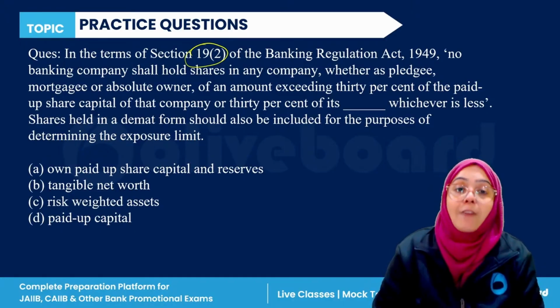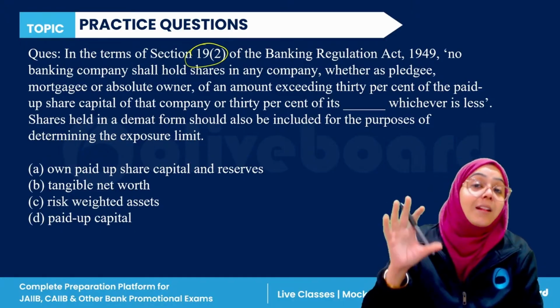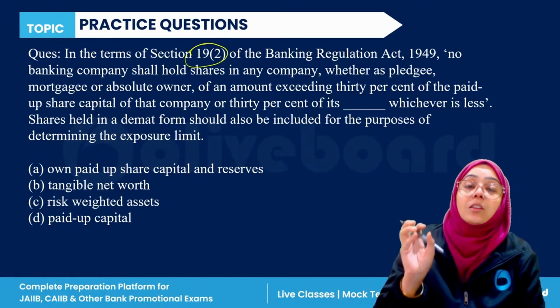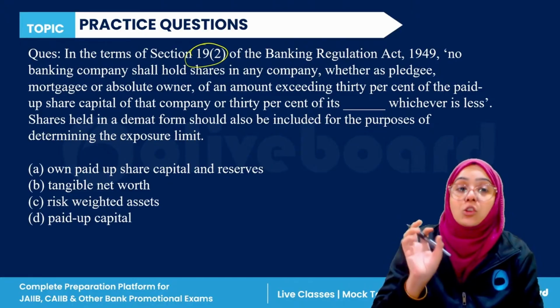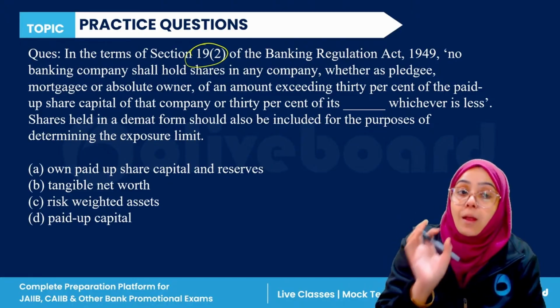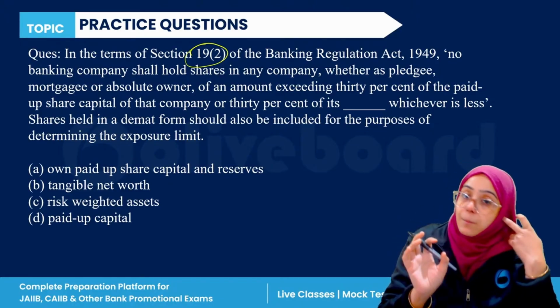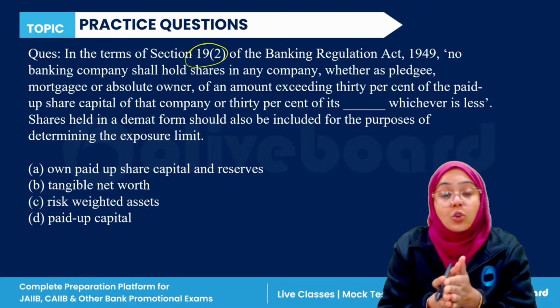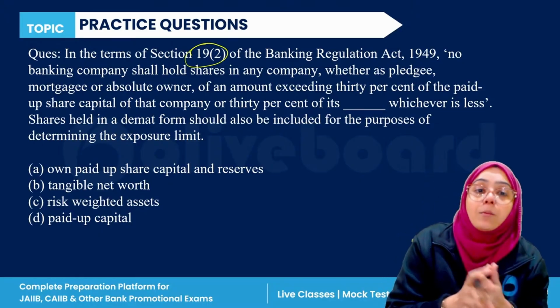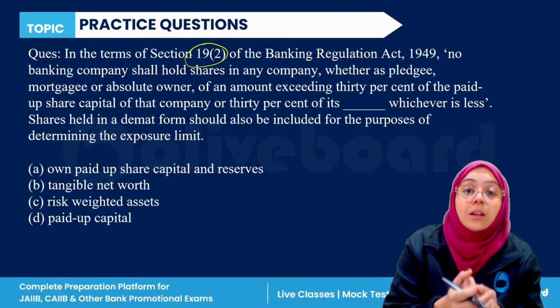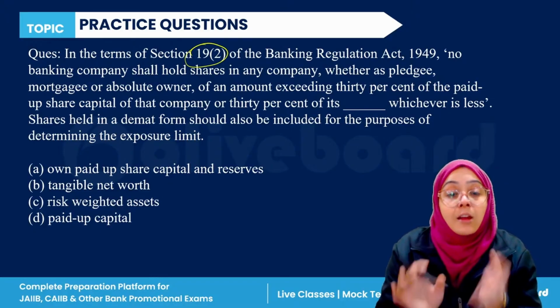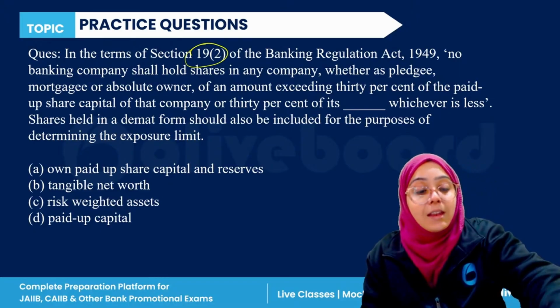Okay, so you have to answer this. There is an exact definition given under section 19(2) of the Banking Regulation Act: if a bank is holding shares in any company, the amount should not exceed 30% of the paid up share capital of the company or 30% of its, whichever is less.